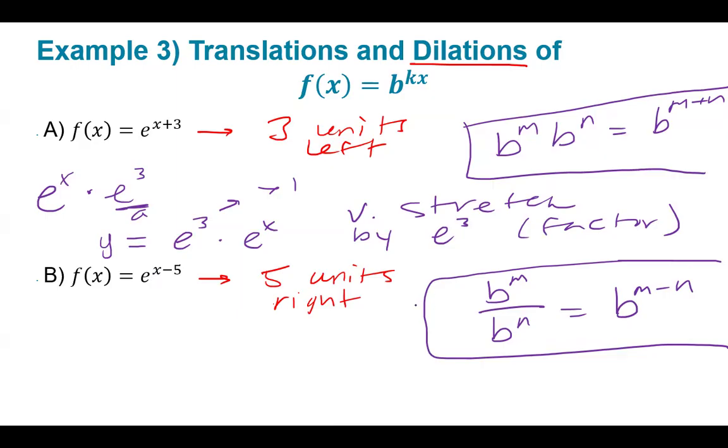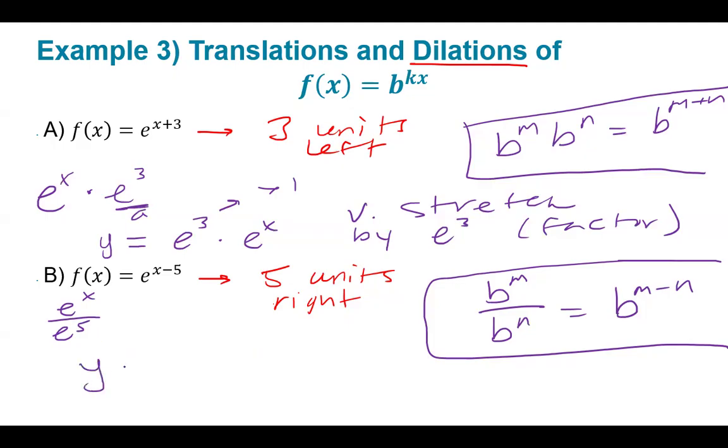Order matters in division, right? So your first term is your numerator. Your second term is your denominator. So this becomes e to the x divided by e to the 5. First term is in the numerator. Second term is in the denominator.